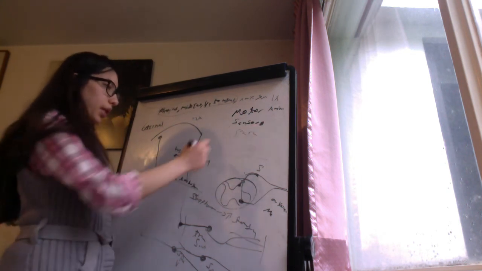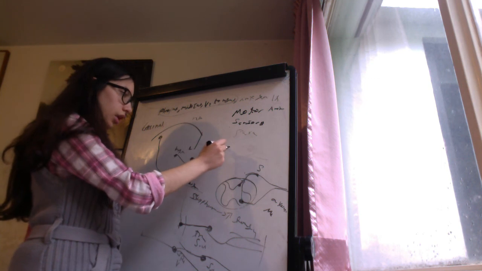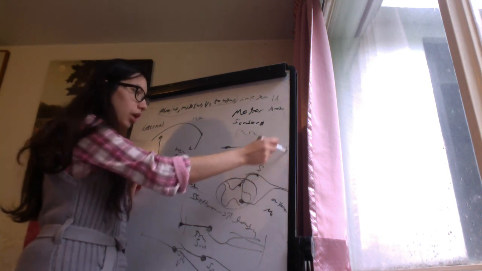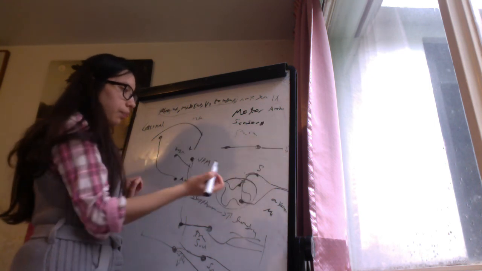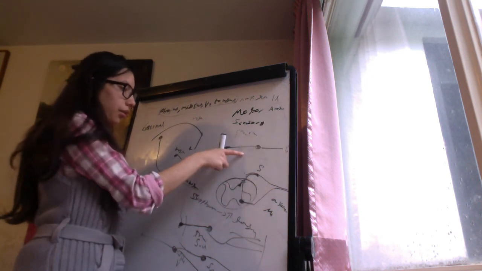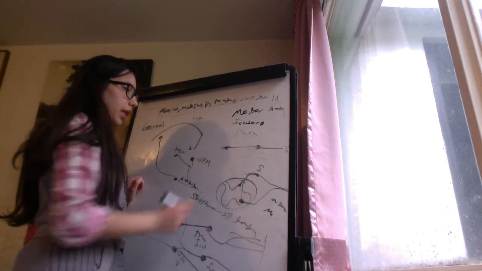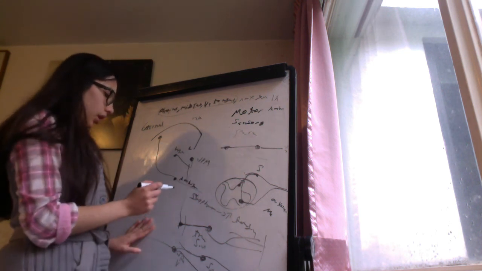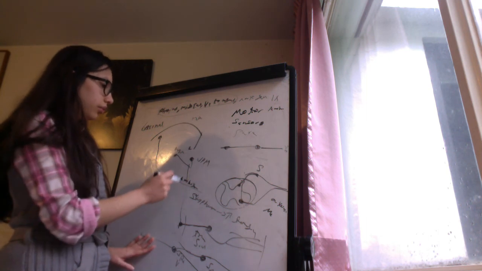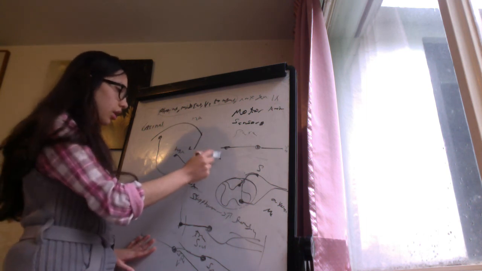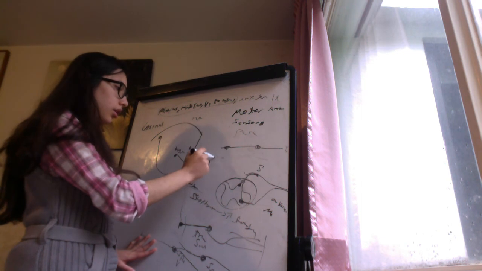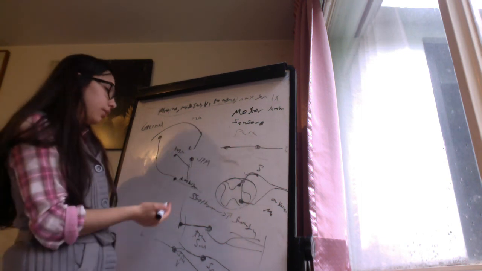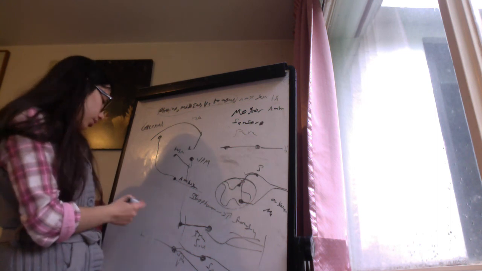Here, remember parasympathetic: we have a preganglionic neuron, ganglion, postganglionic neuron, and the target organ. The body of this preganglionic neuron lies in the inferior salivary nucleus.